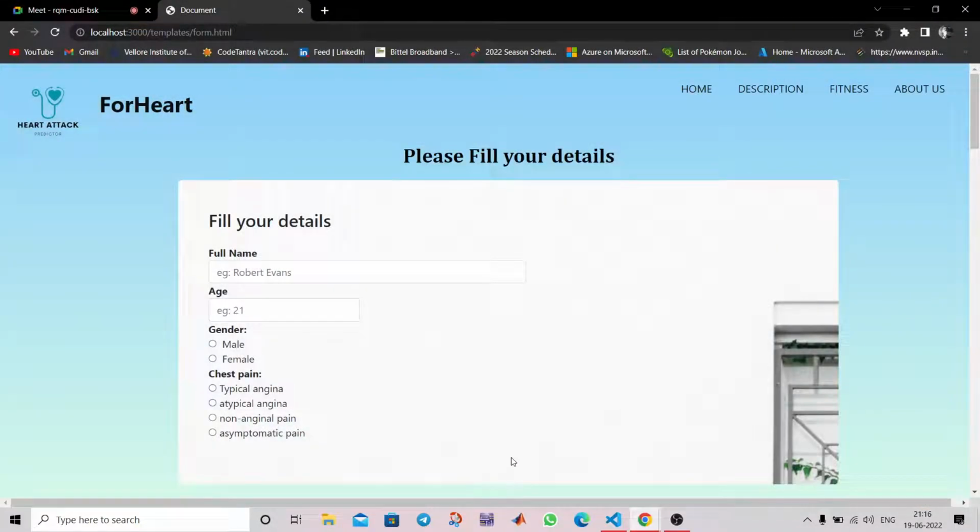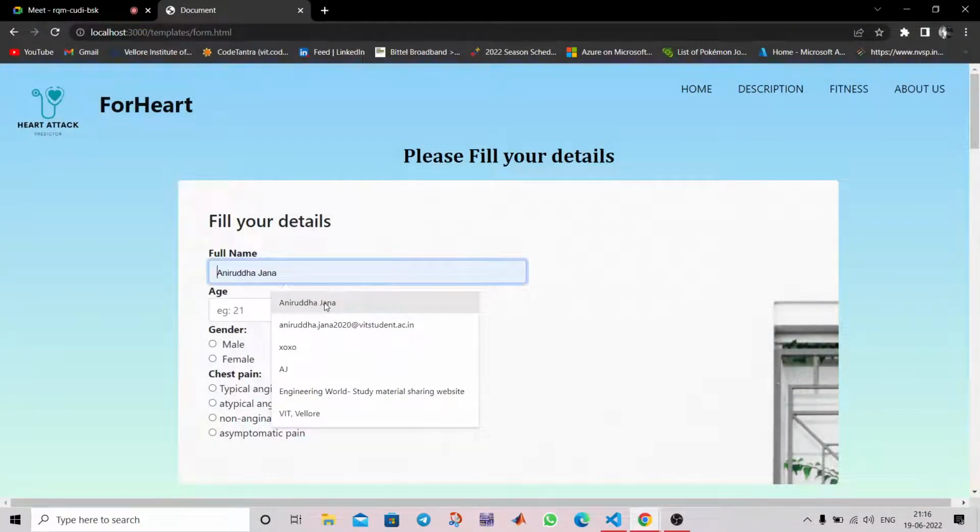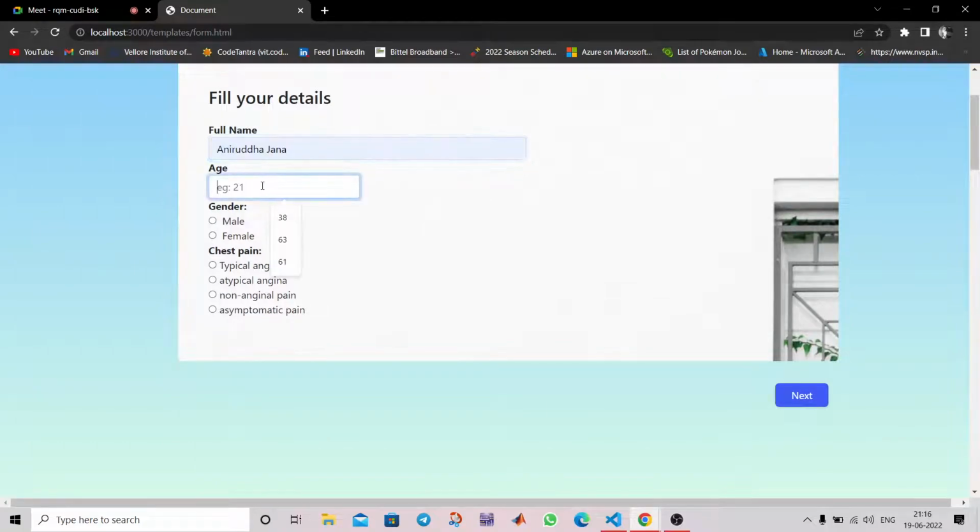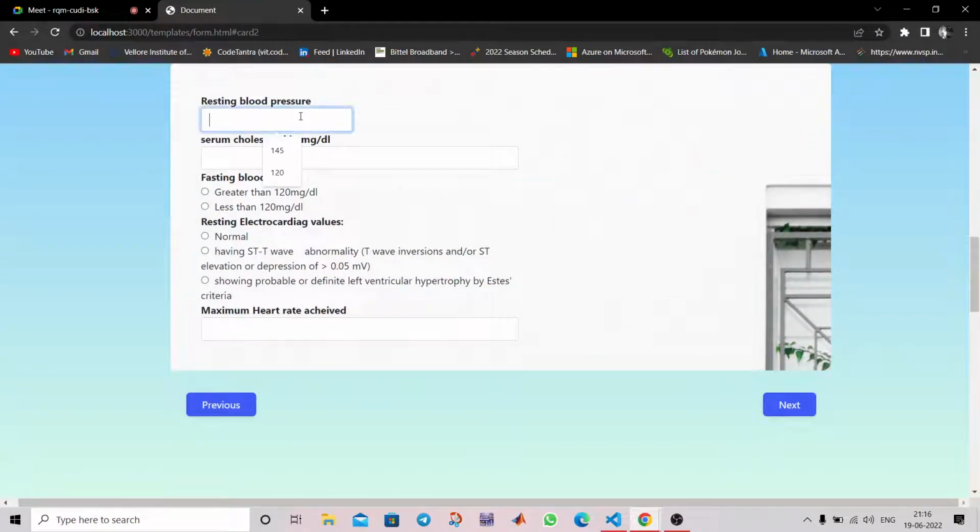Next, we'll go through how we are using this machine learning model. We are using one form for demonstration purposes. We are giving some random values here, and these are close to the original values.